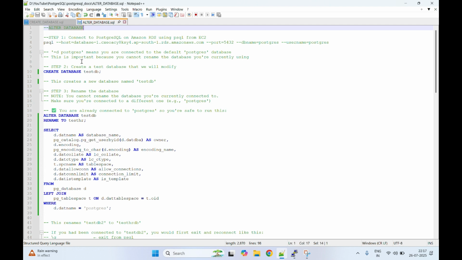In this video, I will show you how to create a simple database and how to do the alteration with different parameters. So let's start. First, let me connect to my PostgreSQL database, which is currently running on Amazon RDS. This is the command, and this is the host name. We need to specify the endpoint information and the port number. This is the Postgres DB name, and this is the username. Let me connect.